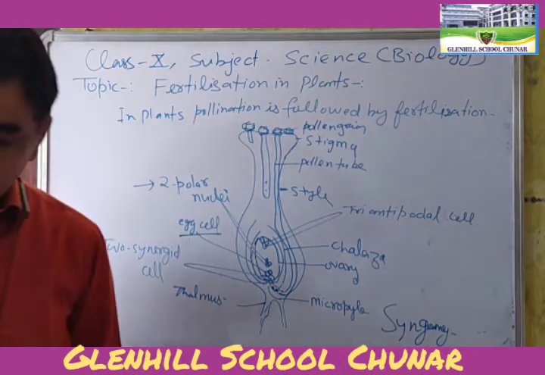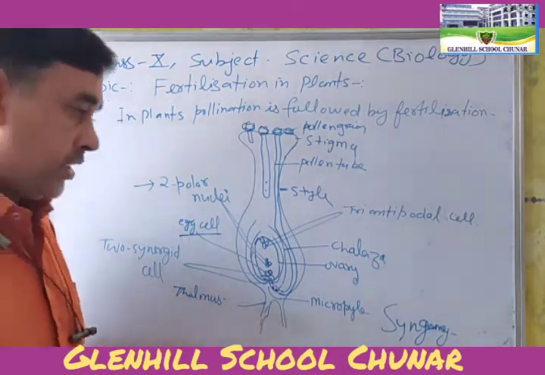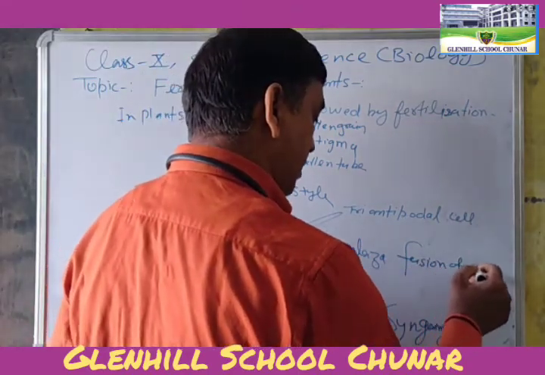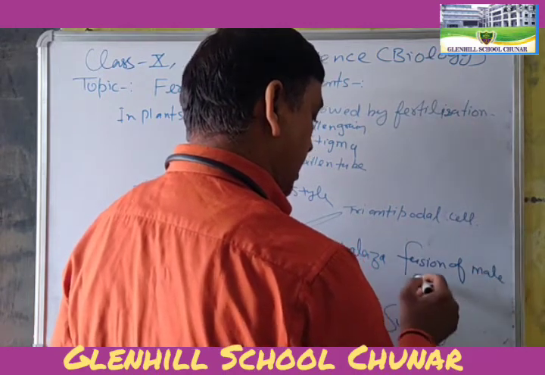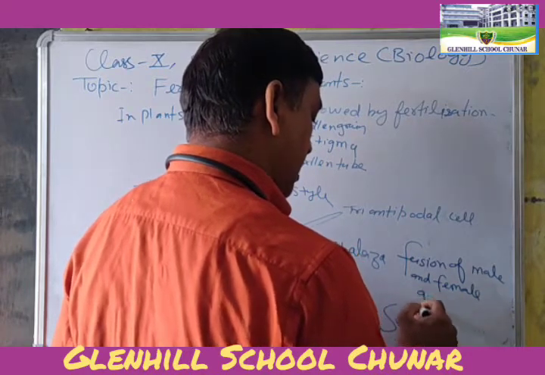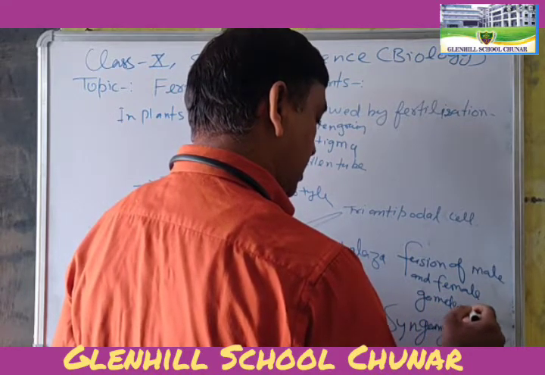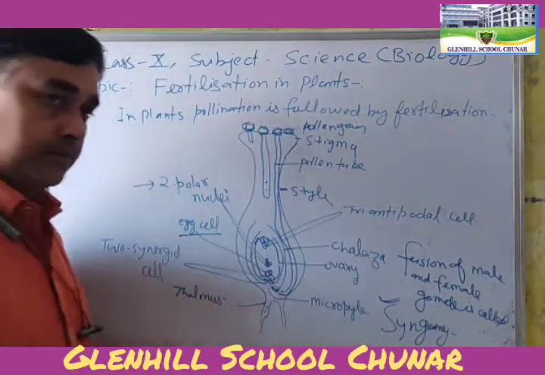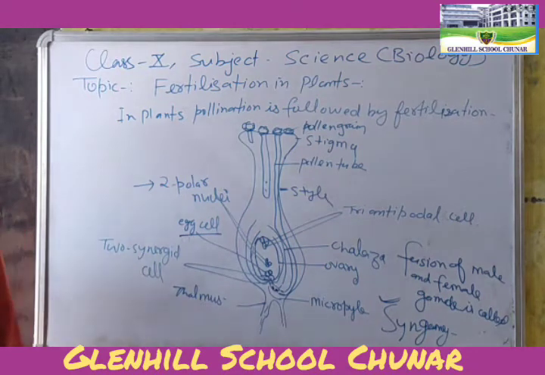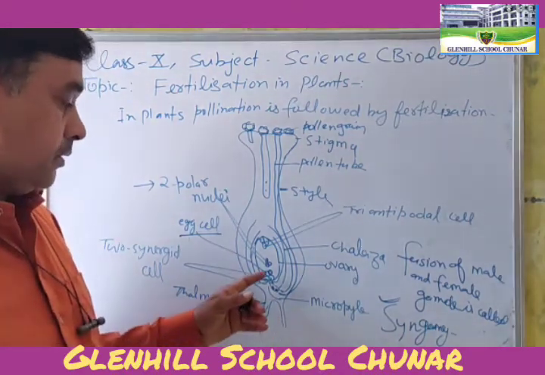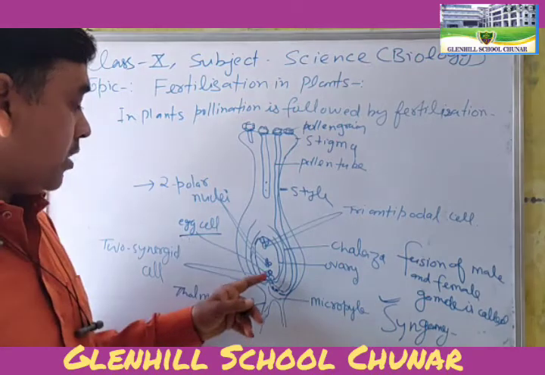The fusion of male and female gamete is called syngamy. Okay. So one pollen nucleus fuses with 2 polar nuclei and one with the egg cell.